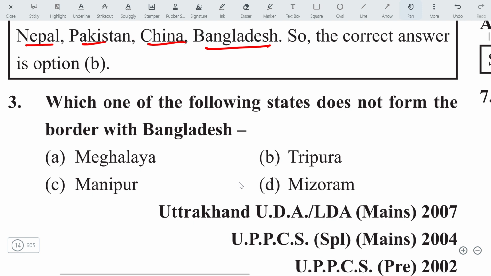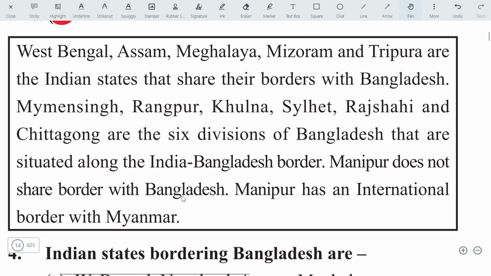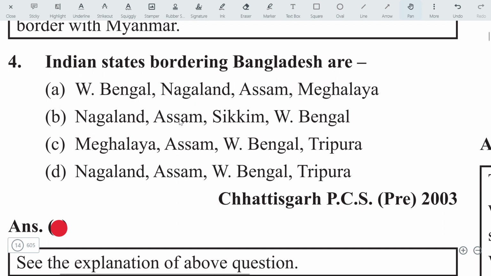Which one of the following states does not form a border with Bangladesh? This is Manipur. Manipur forms a boundary with Myanmar. Here are the states which form a boundary with Bangladesh: West Bengal, Assam, Meghalaya, Mizoram, Tripura. These are the Indian states which share a boundary with Bangladesh. Let's move on to the next question.